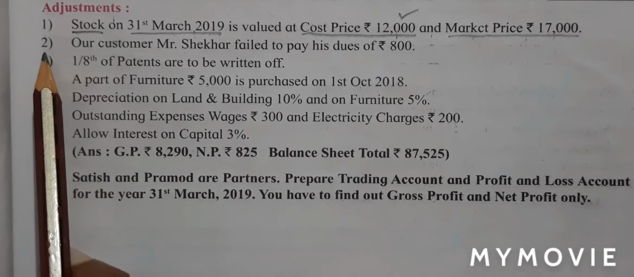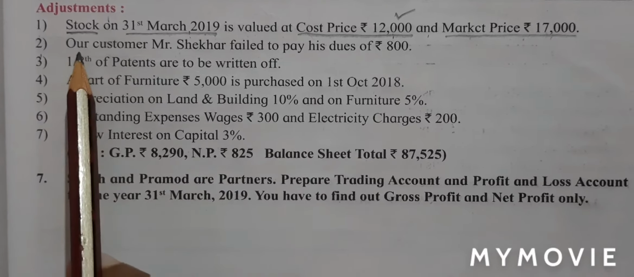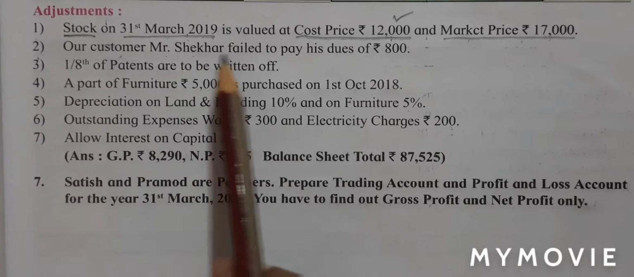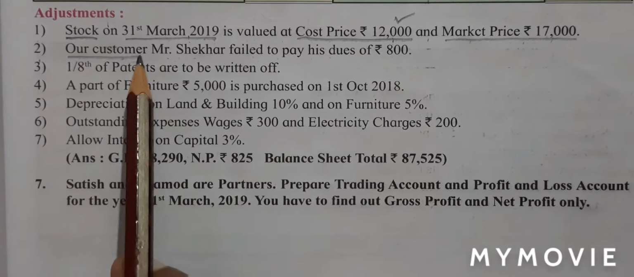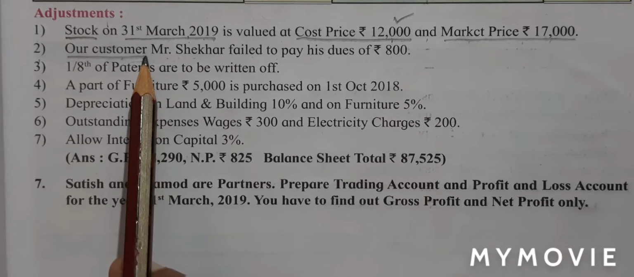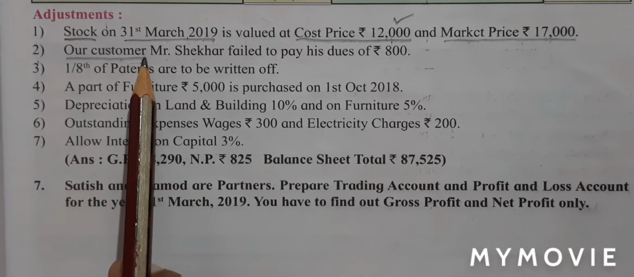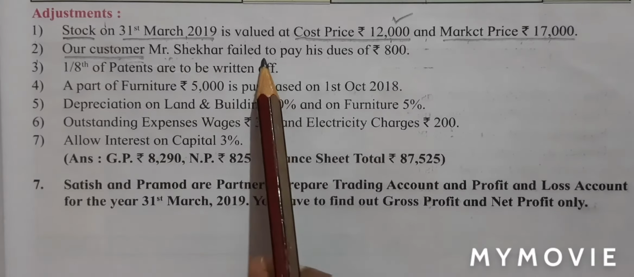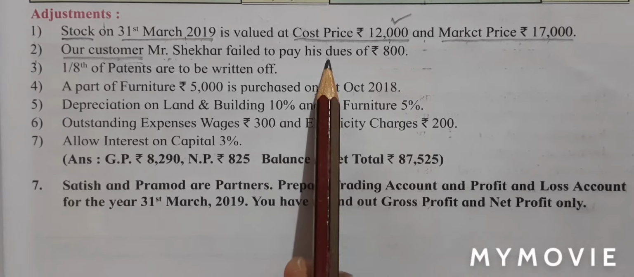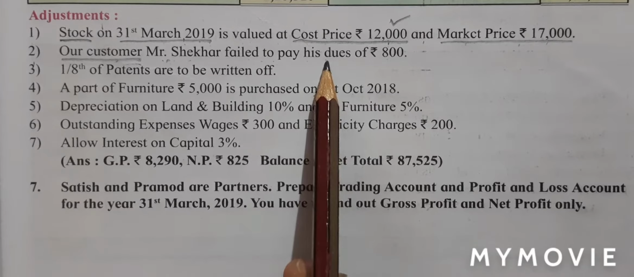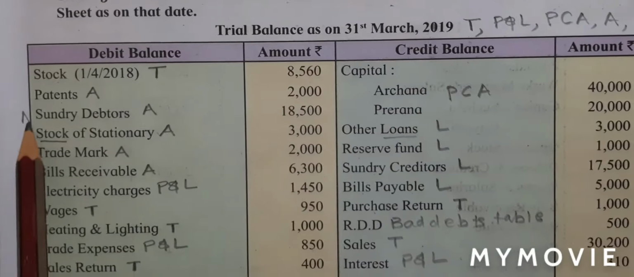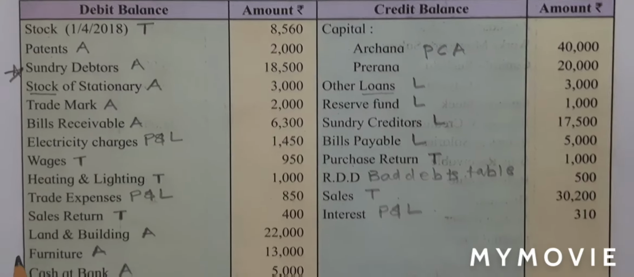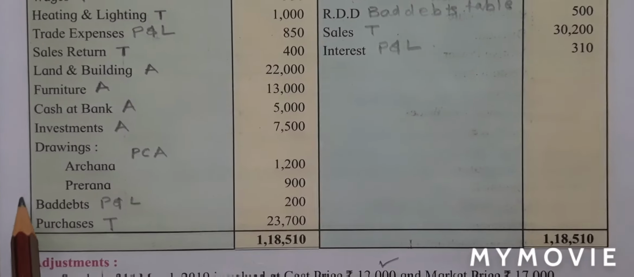We move on to our next adjustment, number 2. Our customer, Mr. Shekhar, failed to pay his dues of rupees 800. Customer means a person from whom money is receivable, which means he is my debtor. And now he has failed to pay his dues, which means he has become my bad debt. So let us mark star for debtors and for my bad debts.